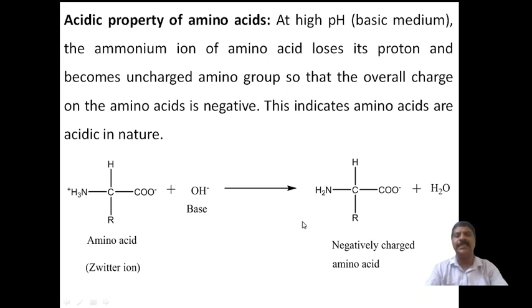This indicates an acidic property. When HCl is taken, it undergoes dissociation to form a proton, H plus, and Cl minus. Cl minus indicates the negative charge, which is the acidic radical and is obtained from an acid only. A proton is given out, so here the amino acid is a proton donor, hence it acts as an acid.